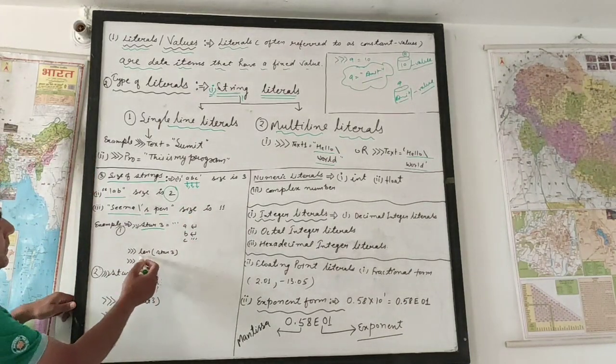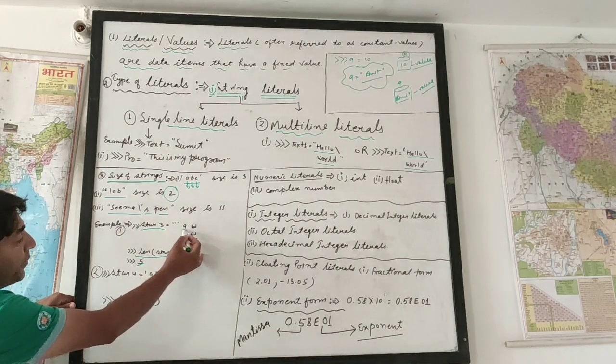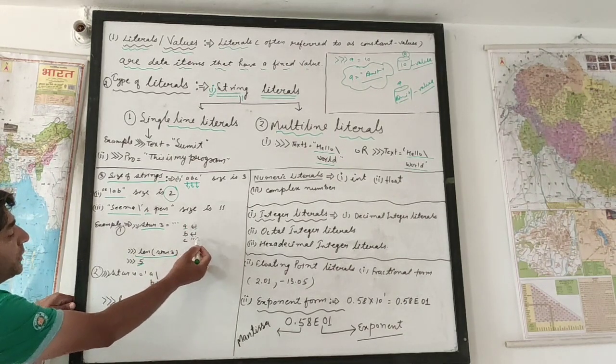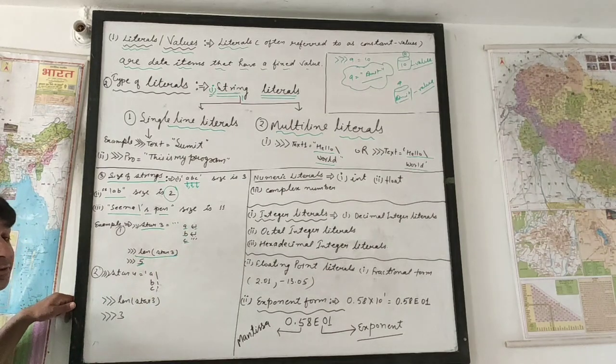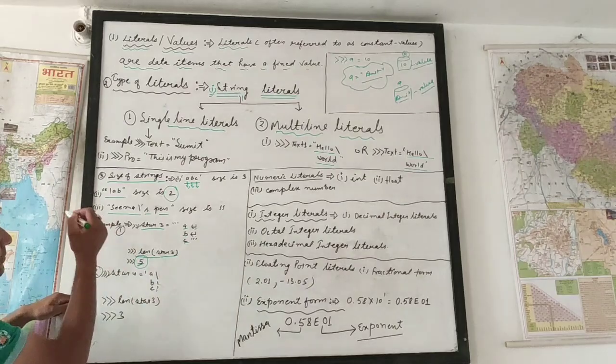So what is the total length of this str3? Its total value is 5. Why? The result comes as 5 because it is counted 1 and 1, 2, 3 and 4. It means that the enter key is also counted as 1 character. एक character की तरह count होगी, इसलिए यहाँ पे आंसर क्या आया 5 आया.